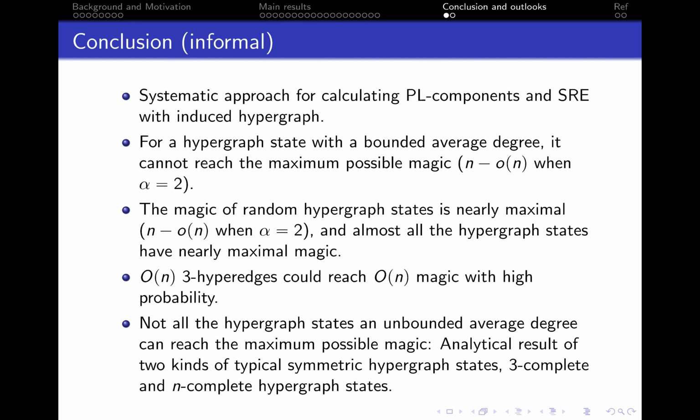Now we'll make a conclusion with some informal statements. We first propose a systematic approach to calculate the Pauli-Lindblad polynomial components and SRE with induced hypergraphs. Then with this approach, we find that a bounded average degree implies a bounded magic. After that, by studying random hypergraph states, we find that almost all the hypergraph states have n minus small o n magic.